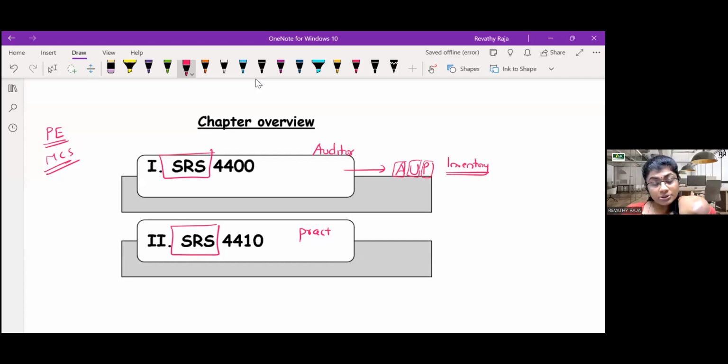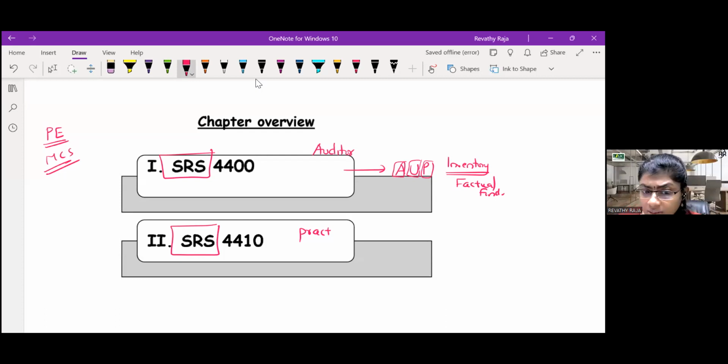Whereas in related services, SRS 4400, the name itself is agreed upon procedure. Who will decide the procedures? Procedures are decided by management, and we are just executing, like we do inquiry, observation, inspection, all those. And here you will give your factual findings. What will you give? Based on the procedures performed, these are the factual findings. Here there is no conclusion, no assurance, no opinion. You are just giving your factual findings.